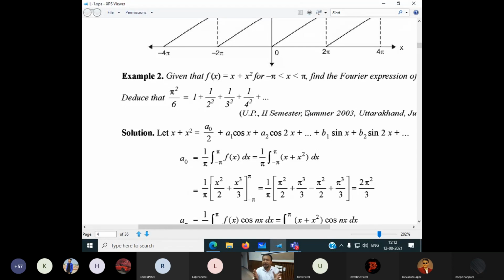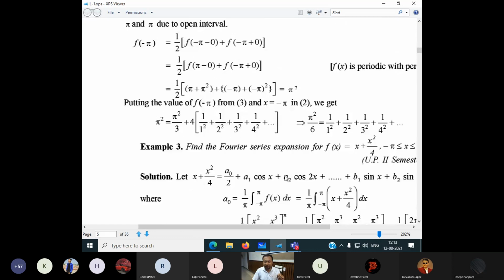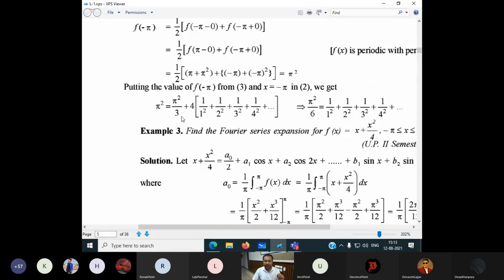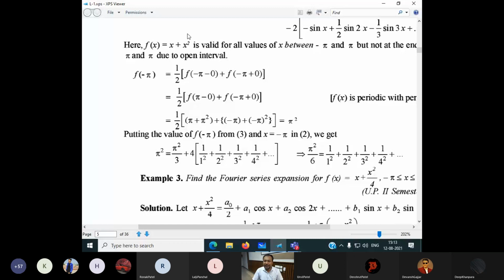This is called the open interval. It excludes the boundary values pi and minus pi, since the function cannot be defined outside the range of x. We cannot find out the value of the function at pi, and we cannot find out the value of the function at minus pi. That's why this logic has been implemented here, because this function is valid only for values excluding minus pi and pi.